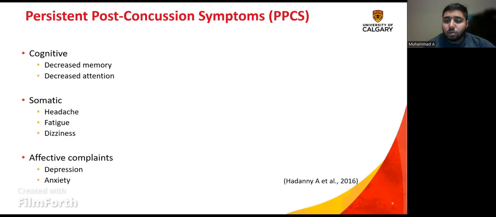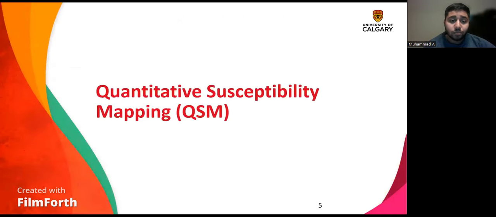These symptoms fall into three major domains. The first of which is cognitive symptoms, which include decreased memory and attention. The second domain is somatic symptoms, which include dizziness and headaches. The third domain is affective complaints, in which people have depression and/or anxiety.